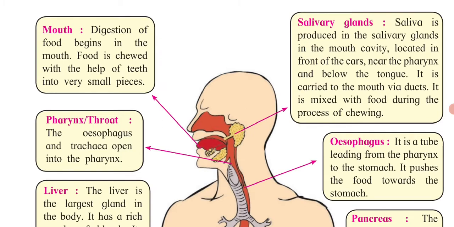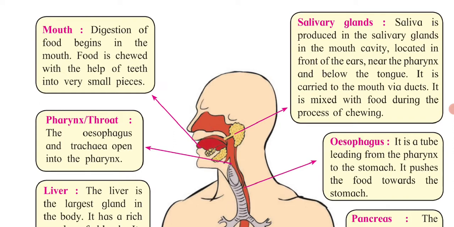The mouth is the first part, through which the alimentary canal starts. Digestion of the food begins with the mouth. Food is chewed with the help of the teeth into very small pieces. So the function of the mouth is very clear to us. The ingestion process, the process of taking in food, is done by the mouth.